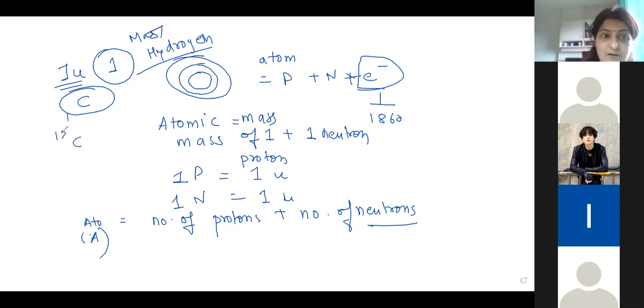So the mass of carbon is 12. Atomic mass is always given by the letter A, and Z is the atomic number. For carbon, Z, the atomic number, is 6, and 12 is the atomic mass. So what is the definition of atomic mass unit? I'll just read that. Every element has a characteristic atomic mass.